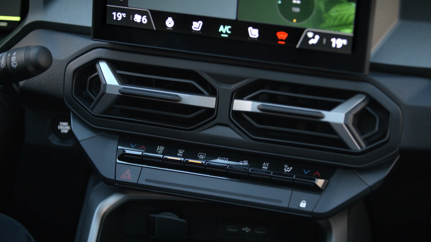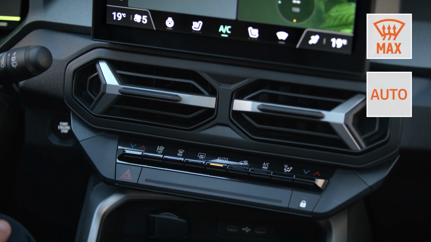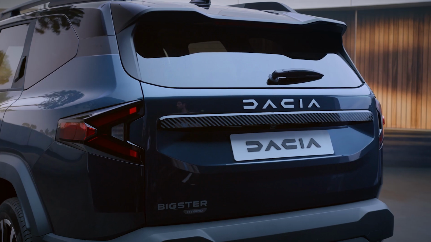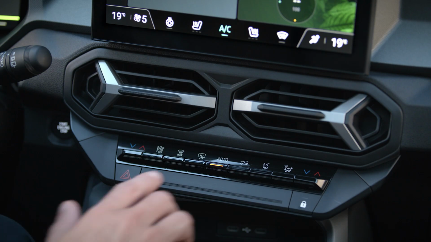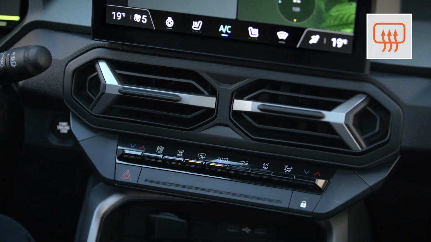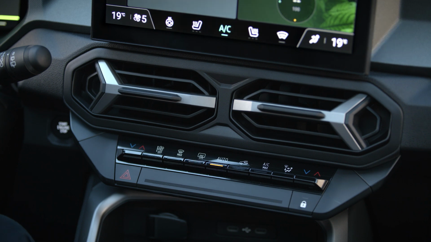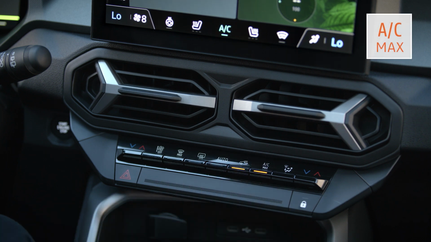To turn the Clear View feature off, press this button again or press the Auto button. Press this button to switch the rear screen de-icer demister function on or off. Use the Max AC button to turn the air conditioning system up to full power.